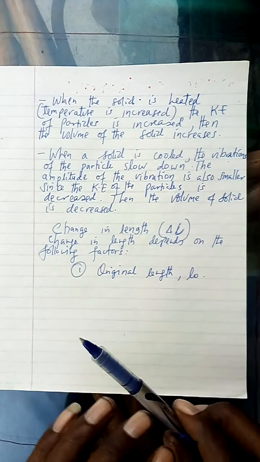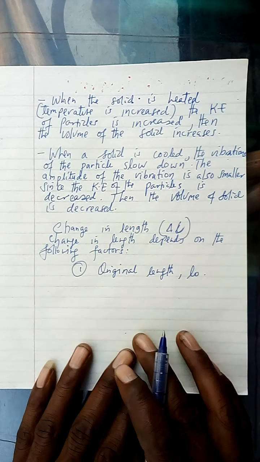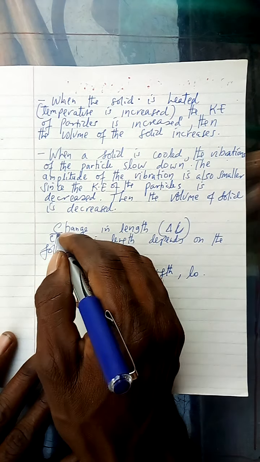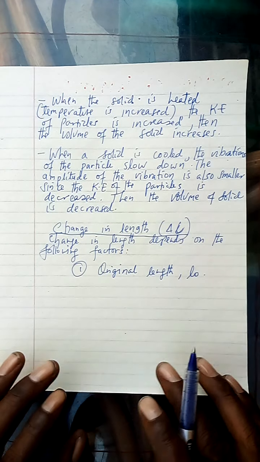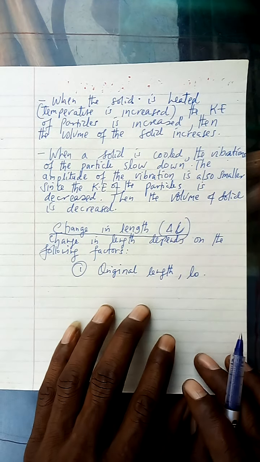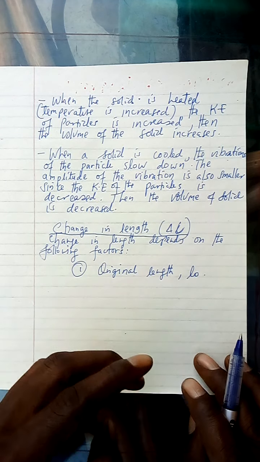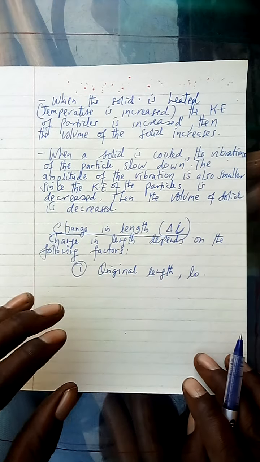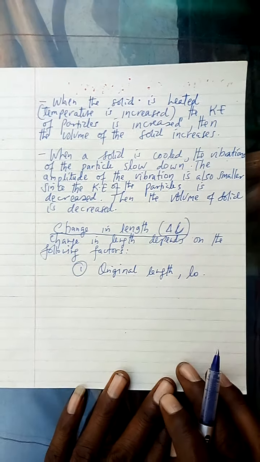Once the temperature is increased, we expect a change in length, because whenever you talk about volume, you are discussing the dimensions of the solid. It may be volume, length, or radius, but you are talking about dimensions. That is why there is a change in length.